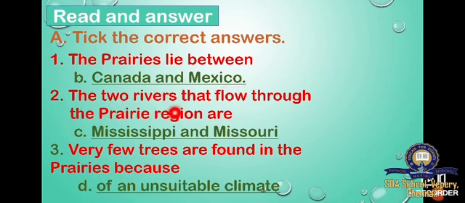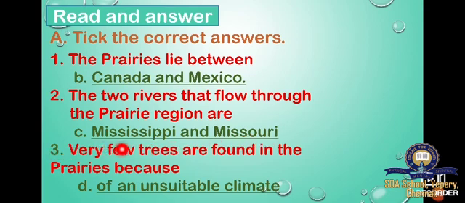Number 2. The two rivers that flow through the prairie region are: option A, Michigan and Manitoba; option B, Mackenzie and Ontario; option C, Mississippi and Missouri; option D, Colorado and Rio Grande. What are the two rivers we learned in this lesson? Mississippi and Missouri. So we select option C.